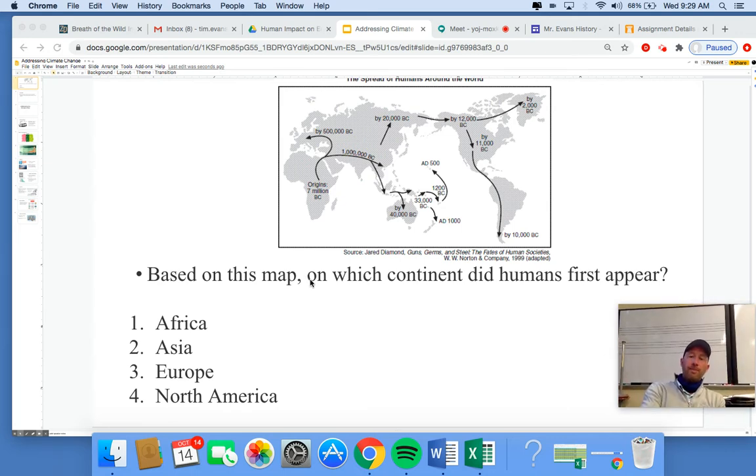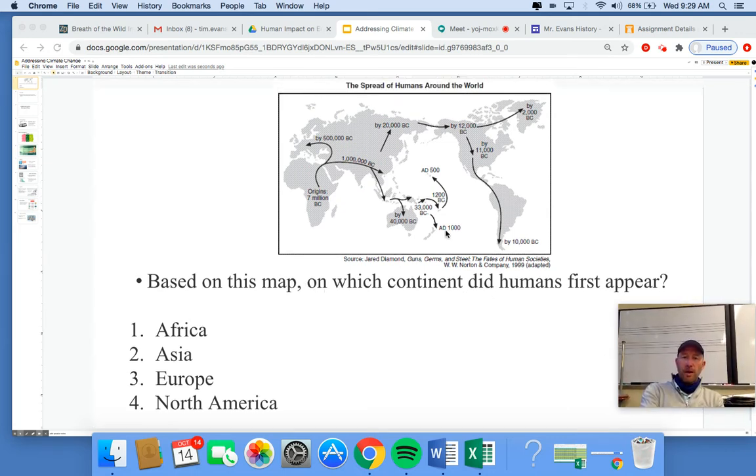So a couple questions. Well, actually, just one question here. Based on this map, on which continents did humans first appear? So this is a map of how humans traveled around the Earth, how we got to the different continents and places on Earth. And the key here is to trace the arrows back to the beginning. So all these arrows are going back, back, back, back, back to the origin in Africa. The first human beings lived in Africa. They lived in a place called the Great Rift Valley. And today, those countries are called Ethiopia and Kenya. From there, they slowly walked around the world following the animals.